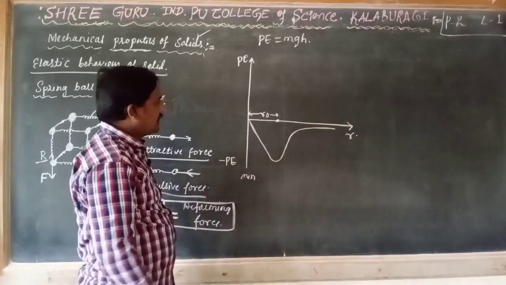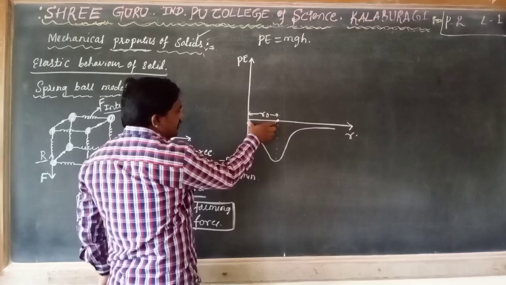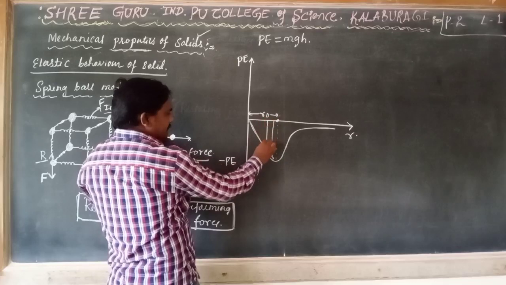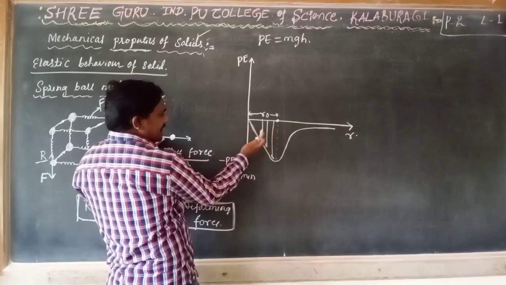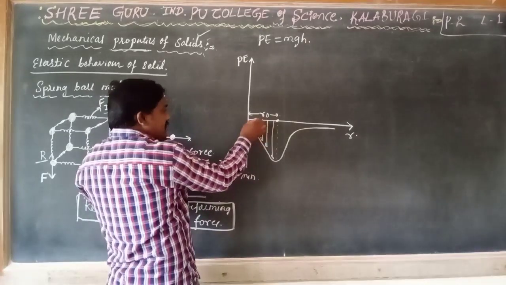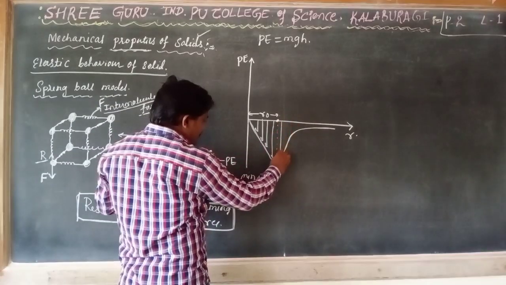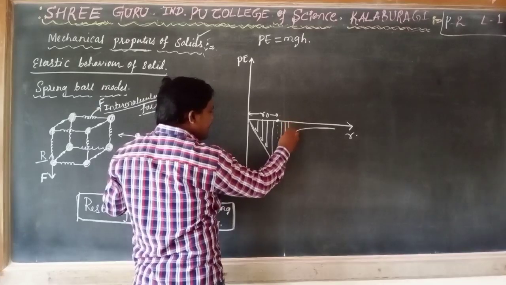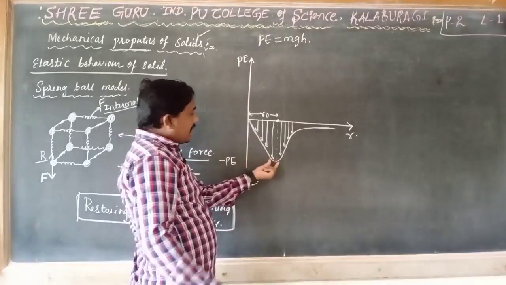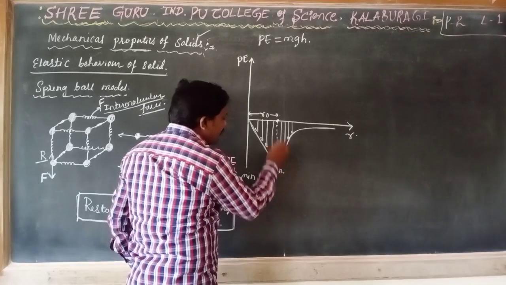Listen here. If the separation, this much interatomic distance of molecules, goes on decreasing, the potential energy increases. If the separation increases, the potential energy also increases. Why? Because at a particular instant the body attains minimum potential energy.